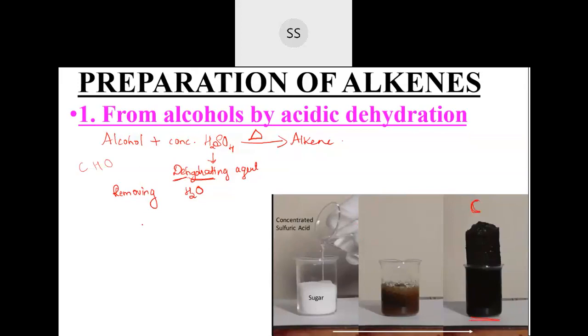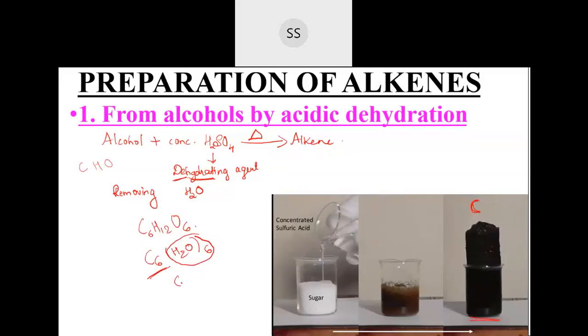If you take C6H12O6, see what it is made up of. It is 6 carbon and H2O molecules, how many? 6 molecules. If you heat it, the water molecules will go out. What remains? 6 carbon.